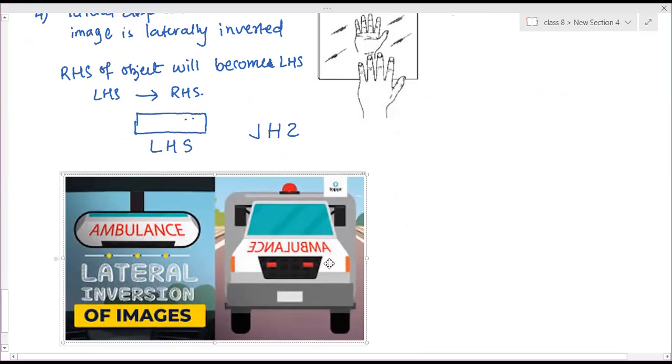Ambulance is written like this. Why is it so?